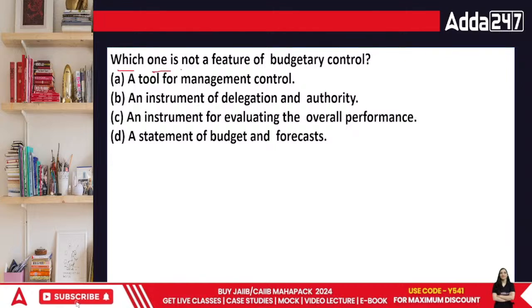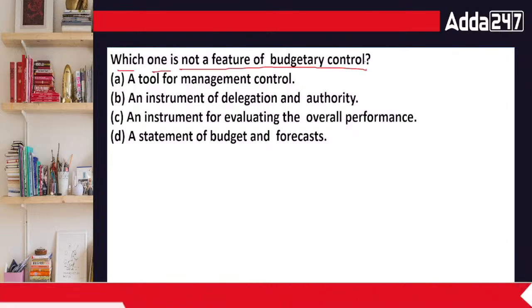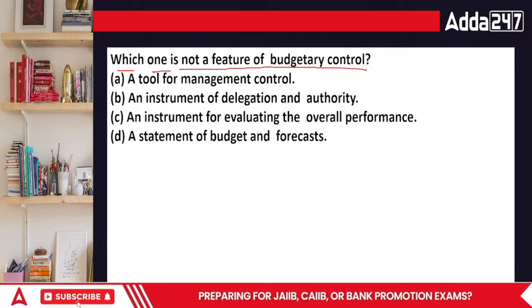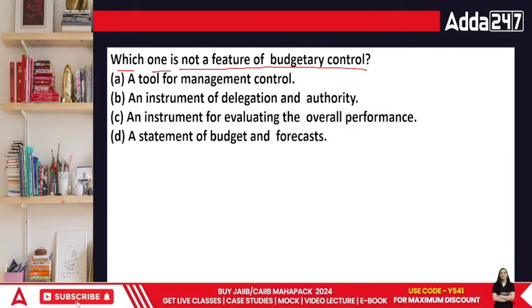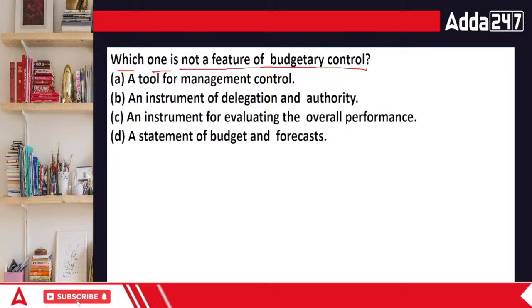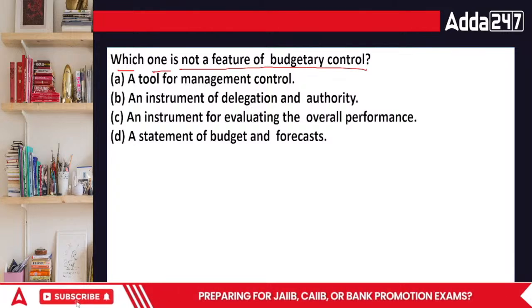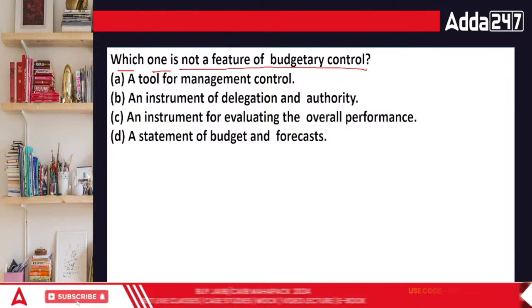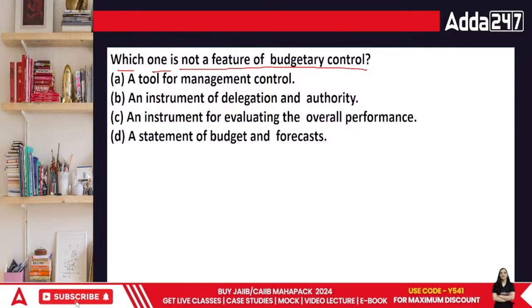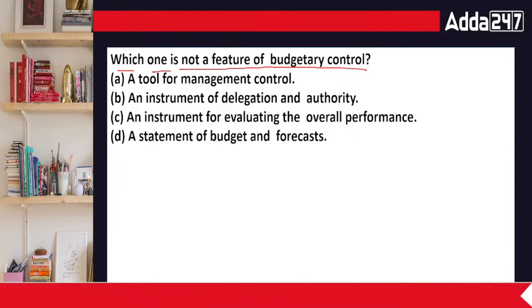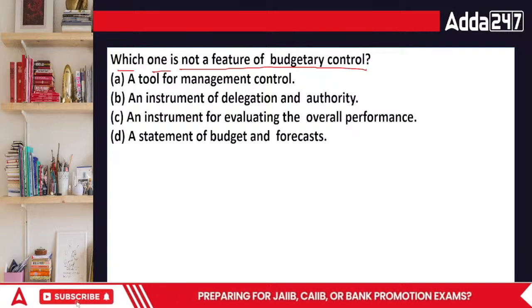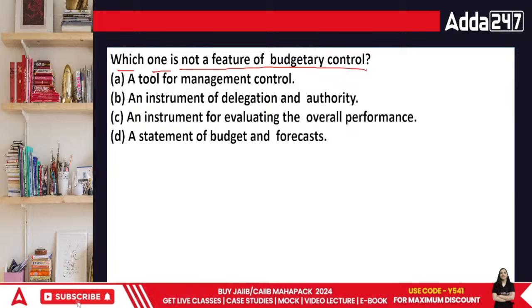Which one is not a feature of budgetary control? What do you mean by budgetary control, everyone? Budgetary control talks about the budget of the organization. It means we think of how much money we need in the upcoming future. We need to think about how much money we need in the future, how much production we need to make in the upcoming future, and how we work in the upcoming future. We have to be very open towards this entire area.